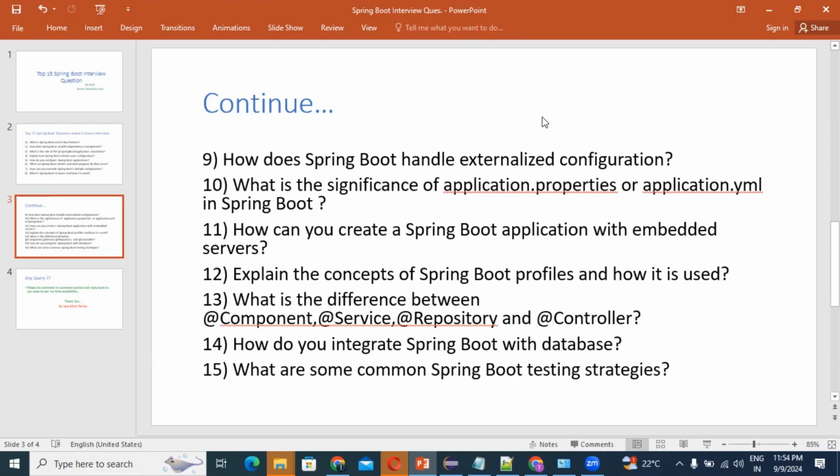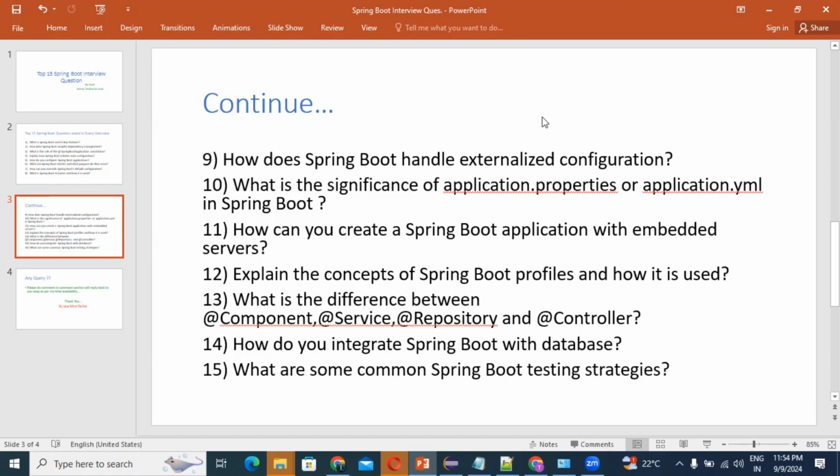What is the significance of application.properties or application.yaml in Spring Boot? So guys, definitely I hope all of you know this answer very well. But since this question came here, definitely I will explain as well. So guys, see,